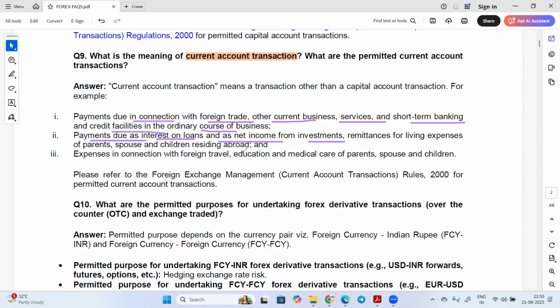So these are the permitted transactions which are called current account transactions. Suppose you are doing remittance for living expenses of parents, spouse, children residing abroad, or expenses in connection with foreign travel, education, medical purposes for parents, spouse, children. These types of transactions will be called current account transactions. So these are some examples of current account transactions.